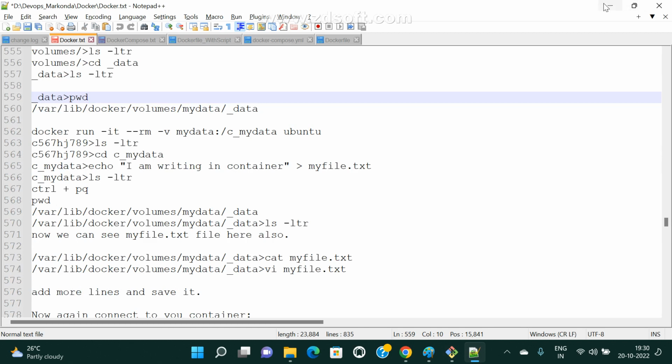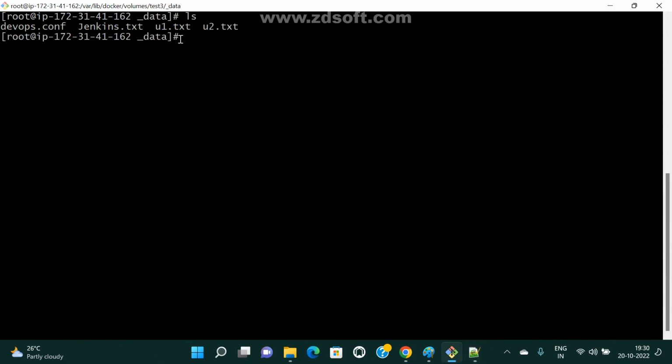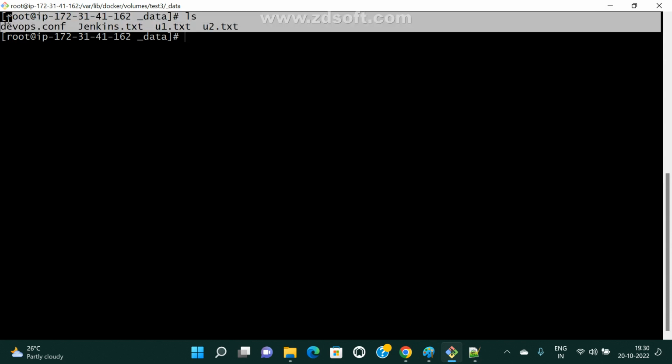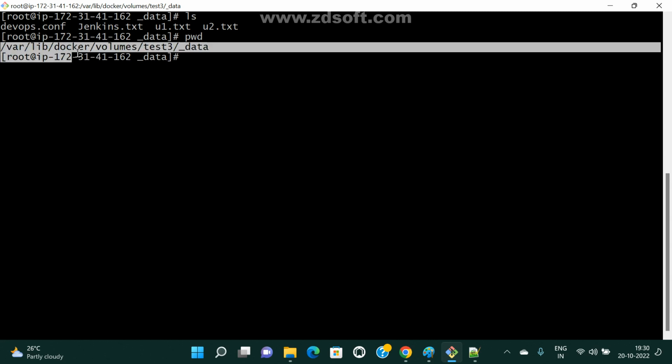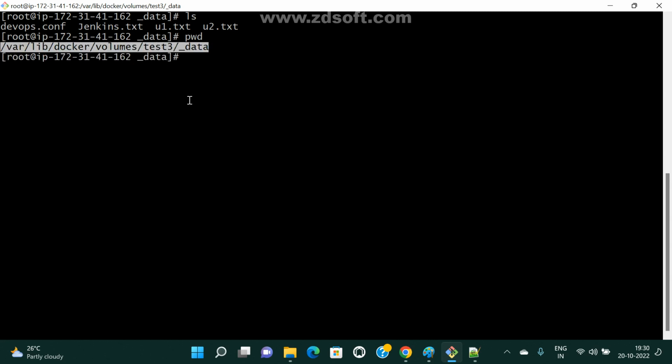These are only path or container data. This is u1.txt. These are the files, right? Now I removed those containers, and the files are safe in my volume path. I created one volume, right? What is my volume name? Test3 is my volume name. But this is the default path. So the data is all saved only here, under your volume name.